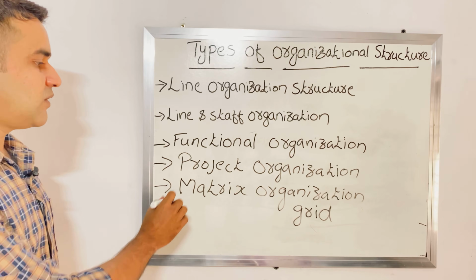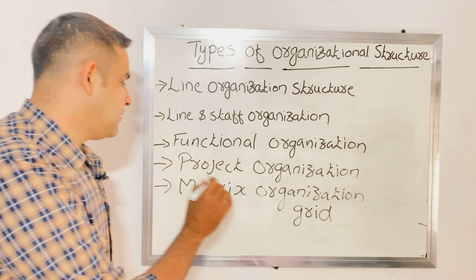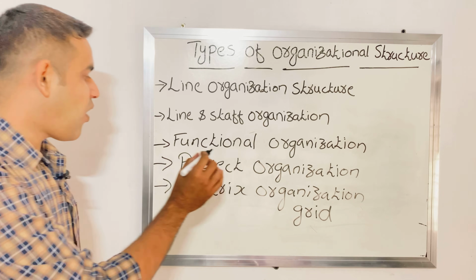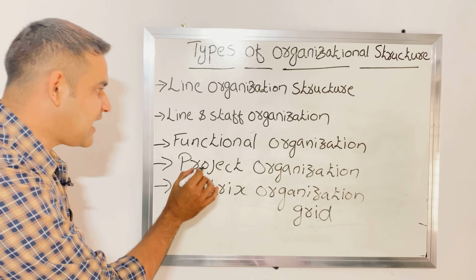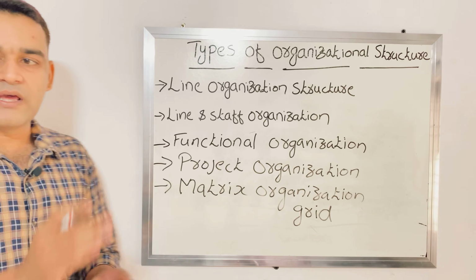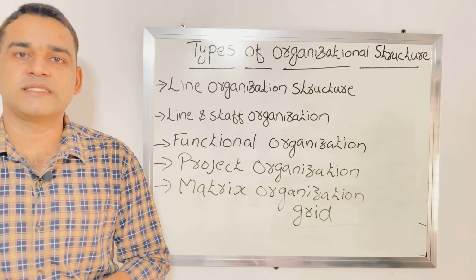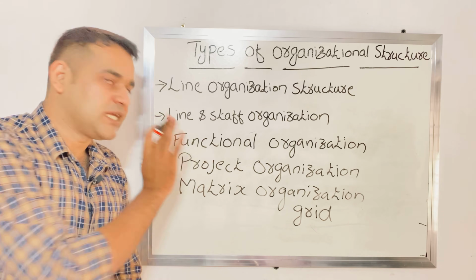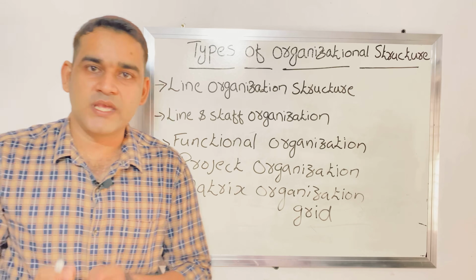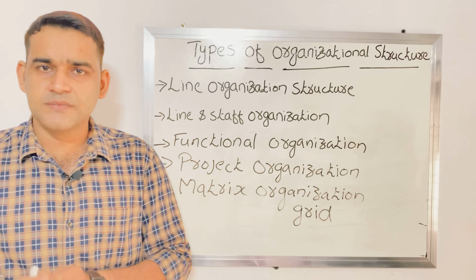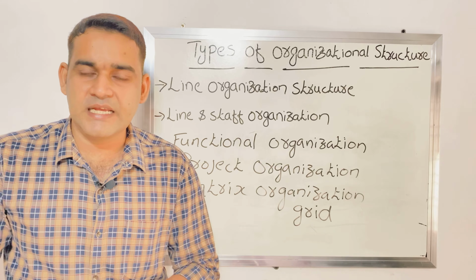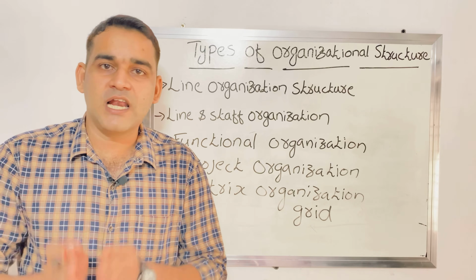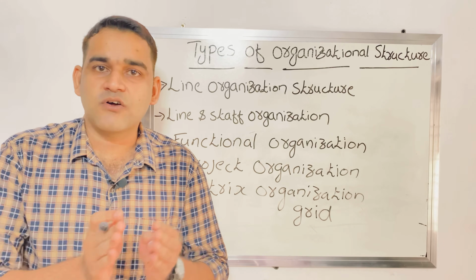Matrix organization is the combination of functional and project organization. So here in the matrix organization, it is a combination of functional as well as the project organization.